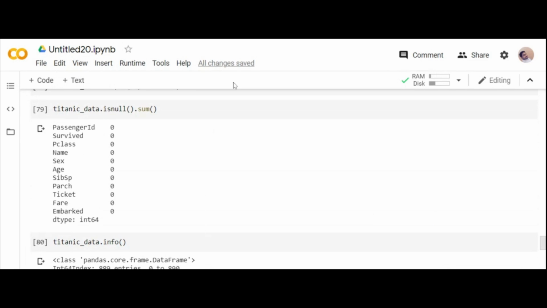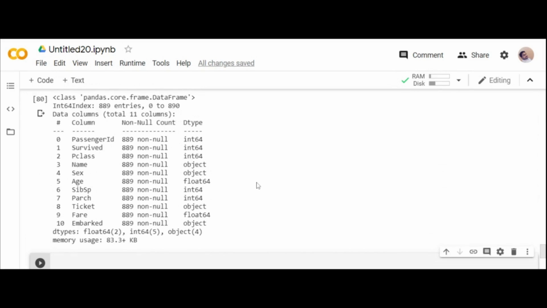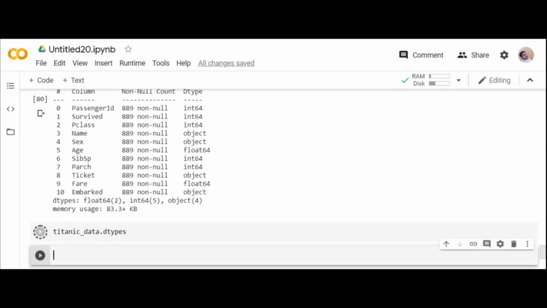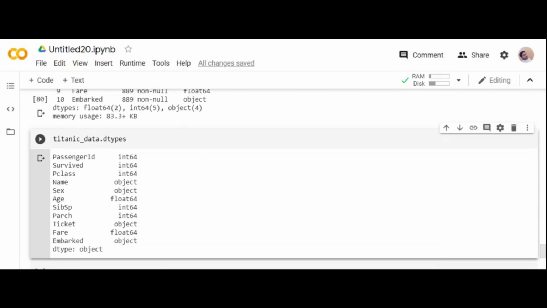D types is nothing but the data types. You can also go for that method. You're having 2 float values. See, Titanic underscore data dot D types. Data types: integer, object is nothing but string, float, fare is float, embarked is object.